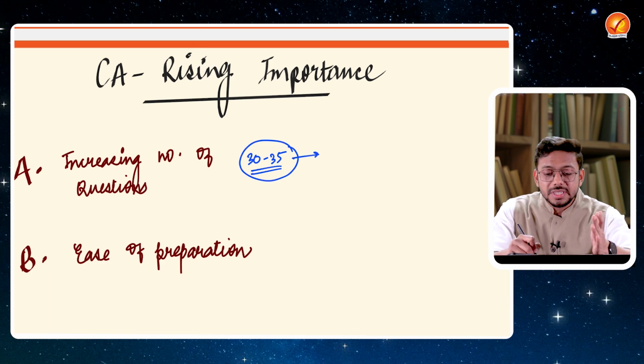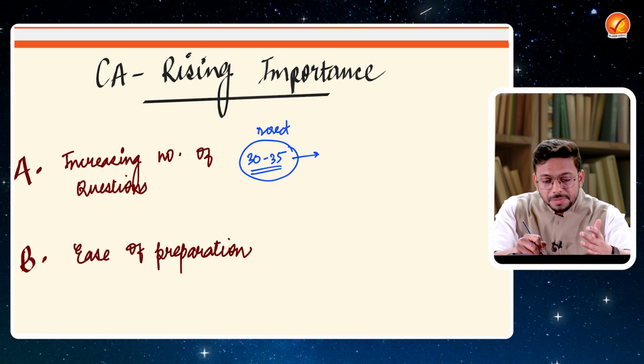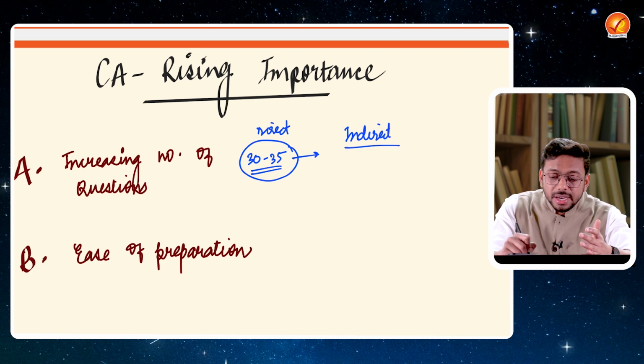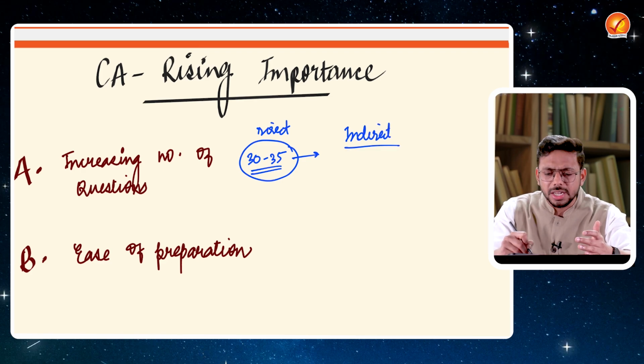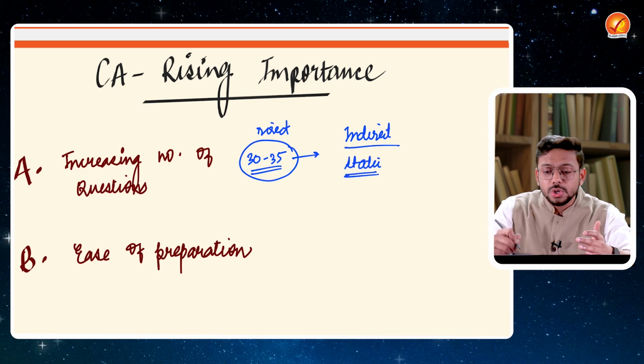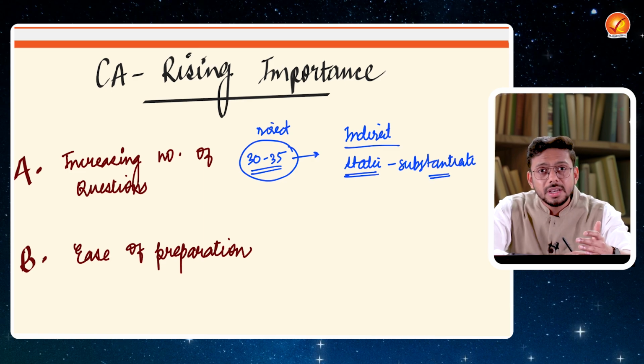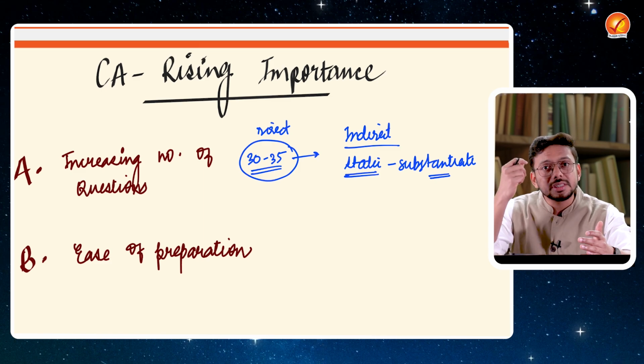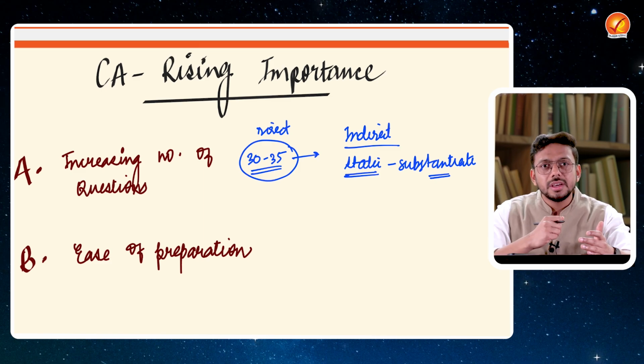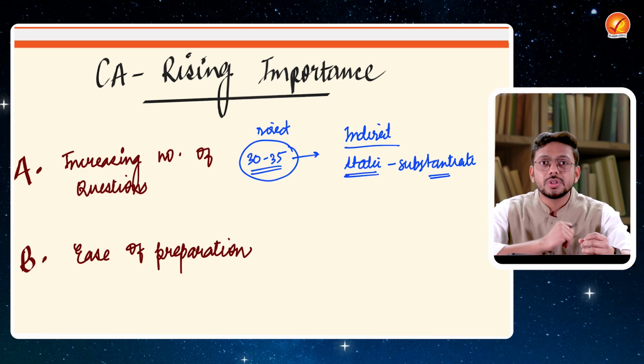And obviously this is the direct approach, but there are certain indirect ways in which current affairs is asked. For example, even current affairs is used in static questions to substantiate your answers, right? To substantiate your answers, you have to use current affairs. And that can be done even in subjects like history, even in very static subjects like geography. So that is the rising importance of current affairs.